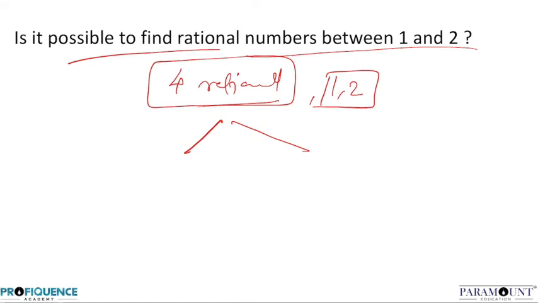This is your task: you need to find a way to find four rational numbers between 1 and 2. I'm going to proceed from the same slide in my next lecture, and till then find a way by yourself if there is one, and tell me by commenting below whether it is possible or not, and if it is, give me the answers.